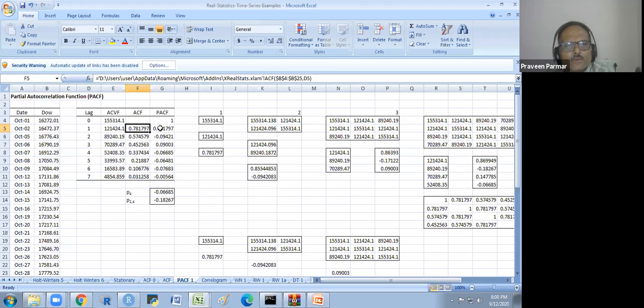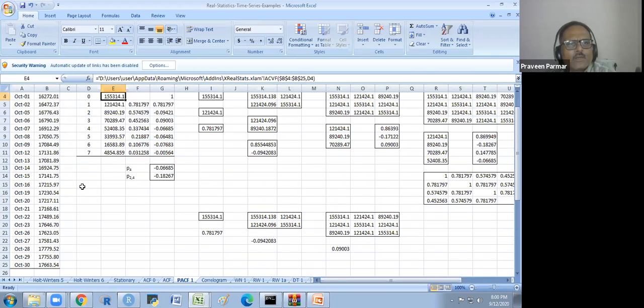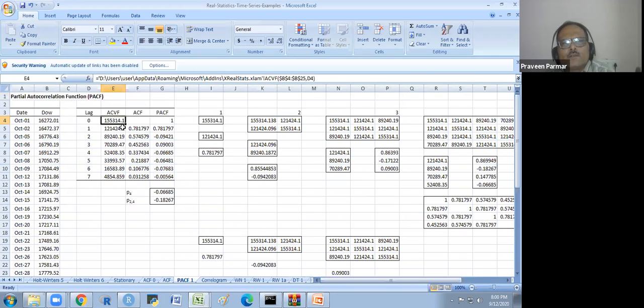ACF would be the same for the first lag, but for the second lag it will change drastically. Okay, then it is changing lag by lag. So ACF, B4 to B25. We are taking just the values B4 to B25, and ACVF we are calculating for this. And this is a formula we already have in the formula bar, we are using here.